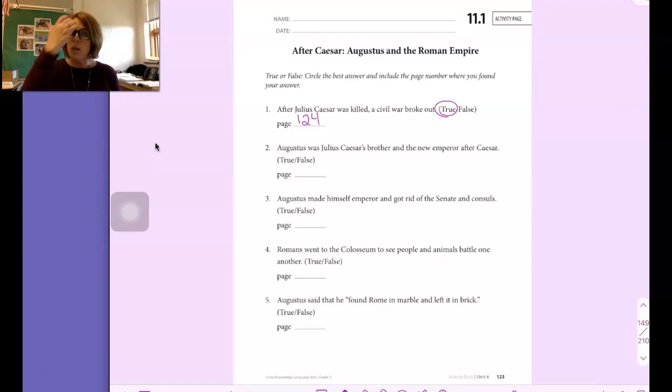So boys and girls, on page 124, you are looking for the answer to number 2 and number 3, and you're going to pause the video when you hear it and fill in your activity book page.